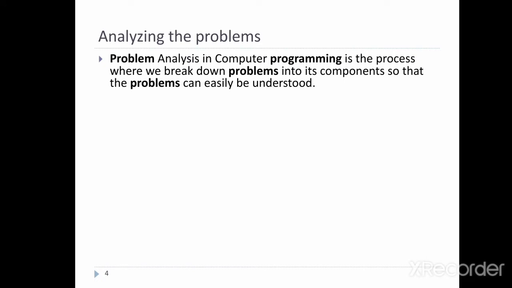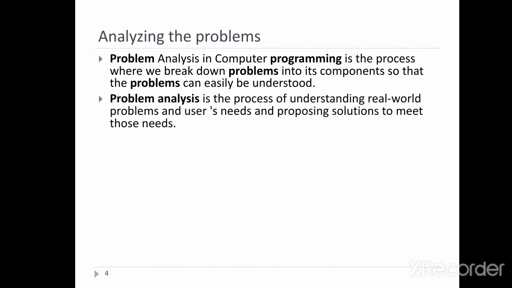So first is analyzing the problem. Problem analysis in computer programming is the process where we break down the problems into its components so that the problems can be easily understood. So program analysis is a programming process. It is a development of program for a specific problem. So the problem analysis is the process of understanding real world problem and users need and proposing the solution to meet those needs.